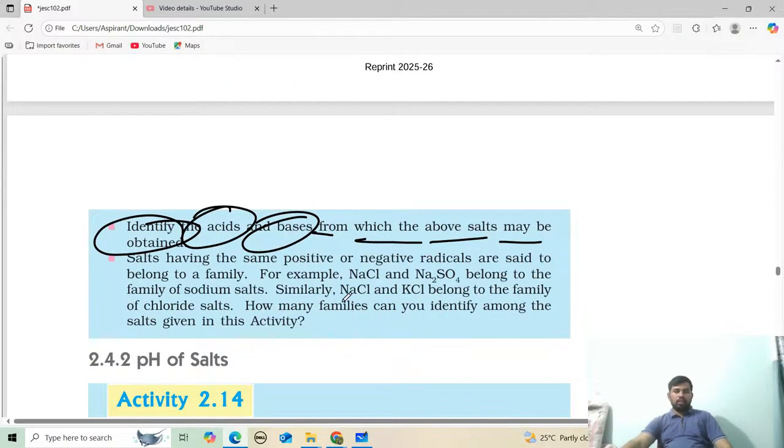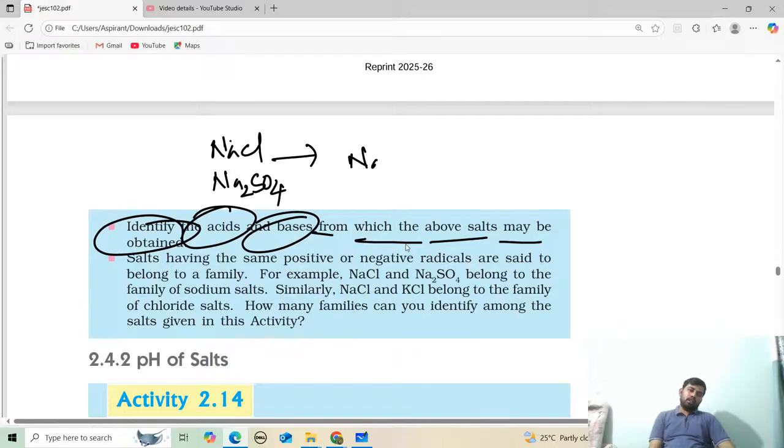Identify acids and bases from which the above salts may be obtained. Salts having the same positive or negative radicals are said to belong to a family. For example, suppose we have NaCl, Na2CO3, Na2SO4. Now see what the cations are here. Here the cation is Na plus and Cl minus is the ion. Here we can say two Na plus ions and one SO4 minus 2 ion will be there. What are the common ions?